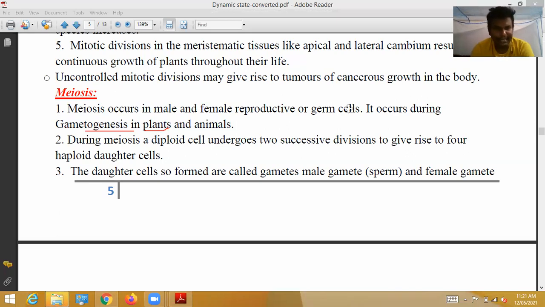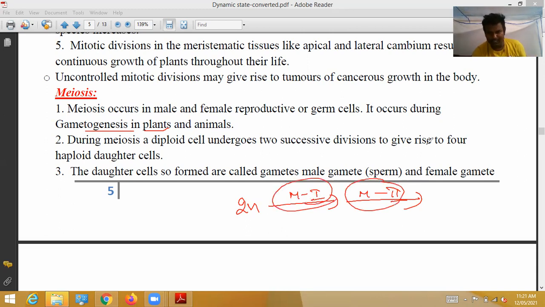During meiosis, a diploid cell undergoes two successive divisions, meiosis 1 and meiosis 2. As a result of meiosis 1 and meiosis 2 divisions, it gives rise to 4 haploid daughter cells.